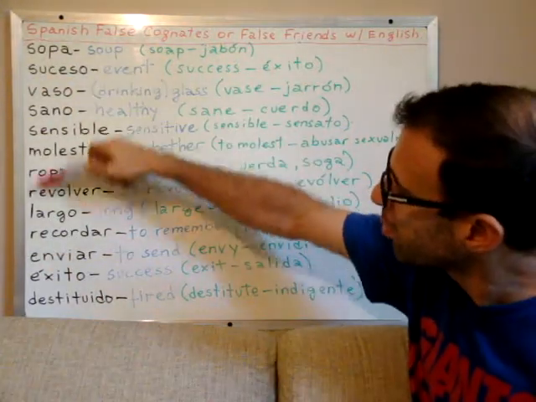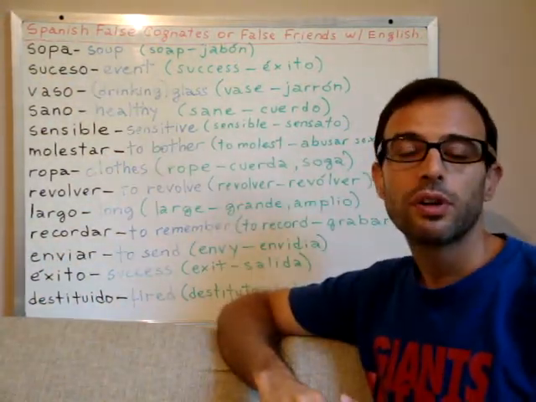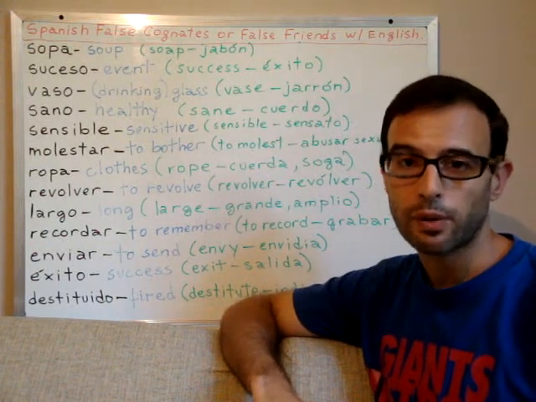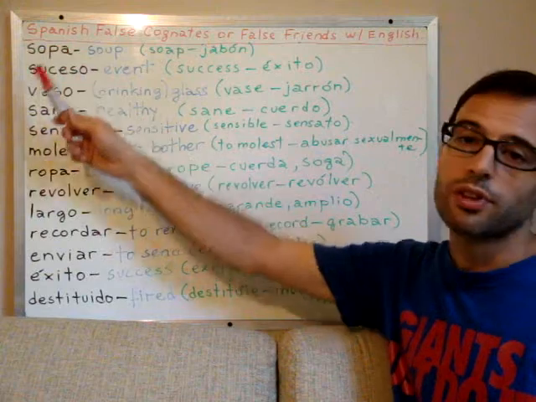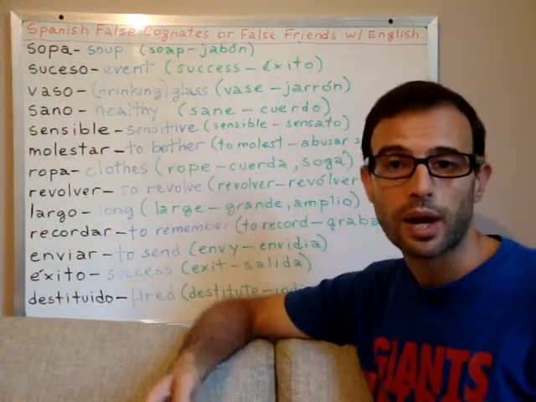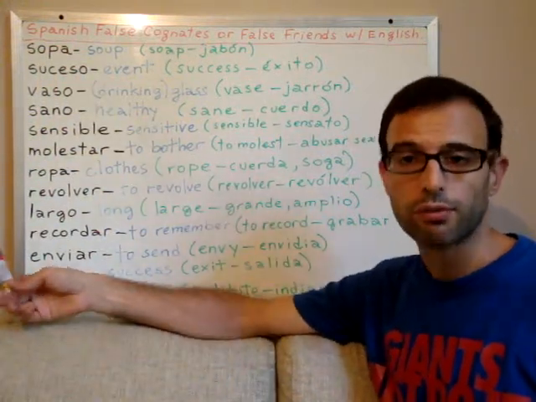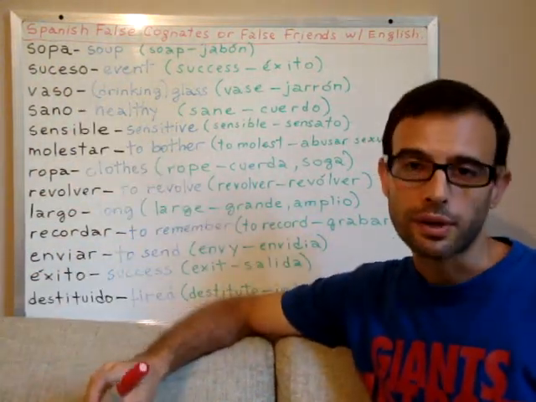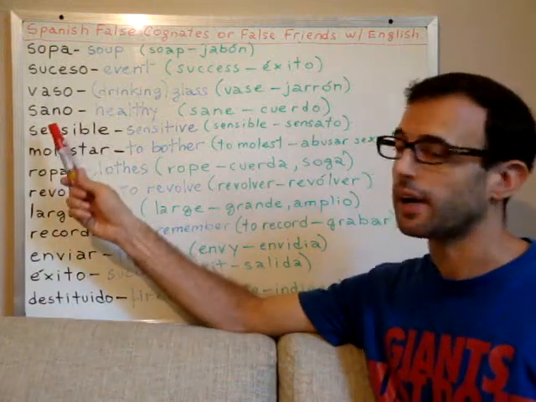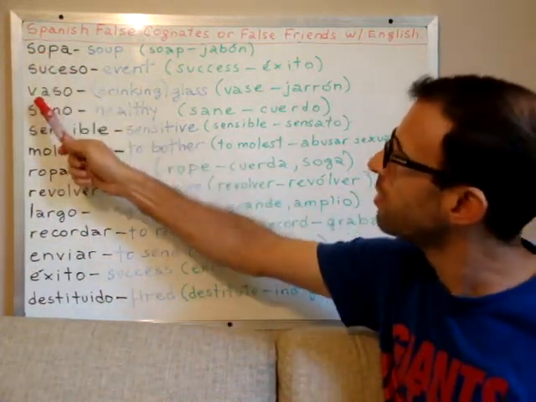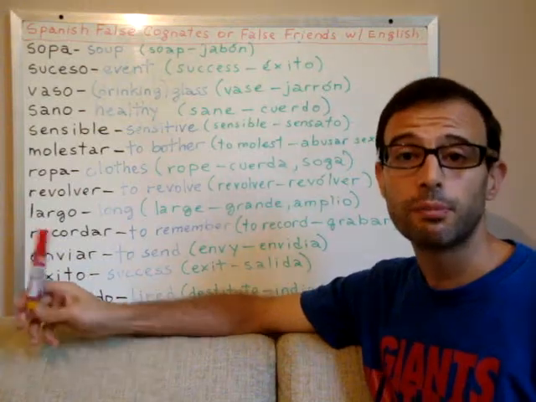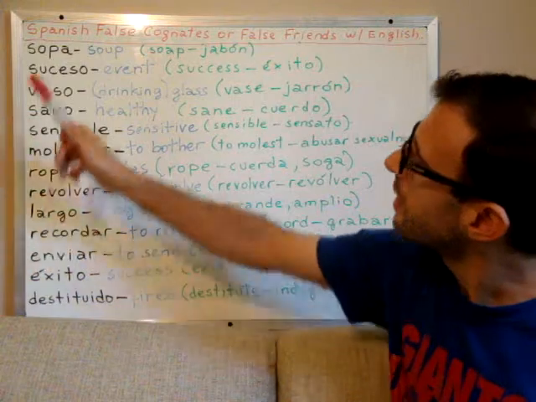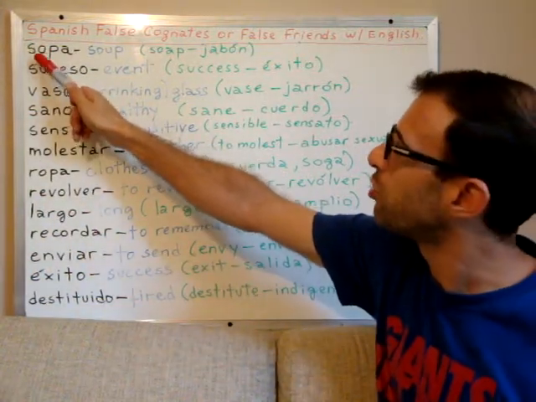Okay, all these words are words that are very much used in everyday talk, right, in everyday language. So out of the huge list of some hundreds perhaps of false cognates or false friends, these are some words that you better learn to identify so you don't confuse these words that are very similar to other English words that mean something different. So let's begin with the first one, sopa.